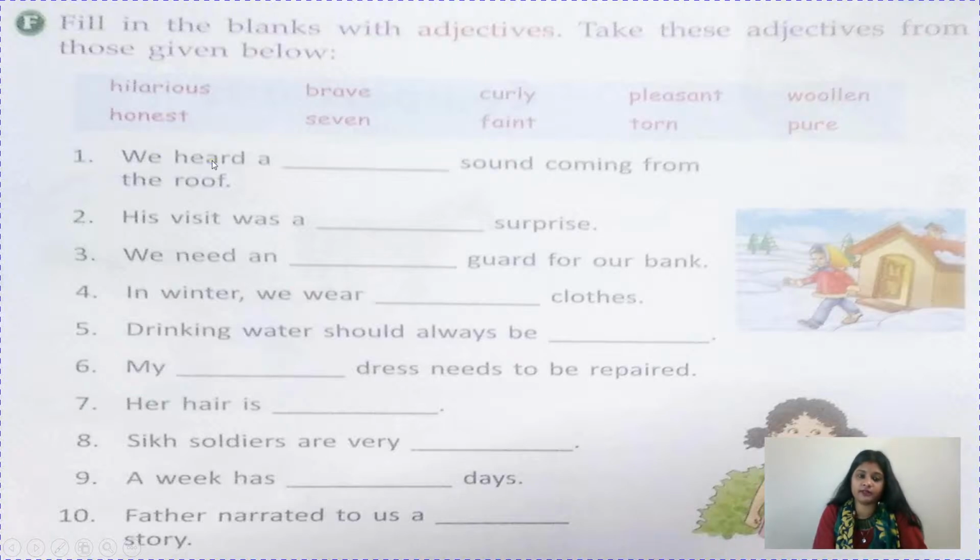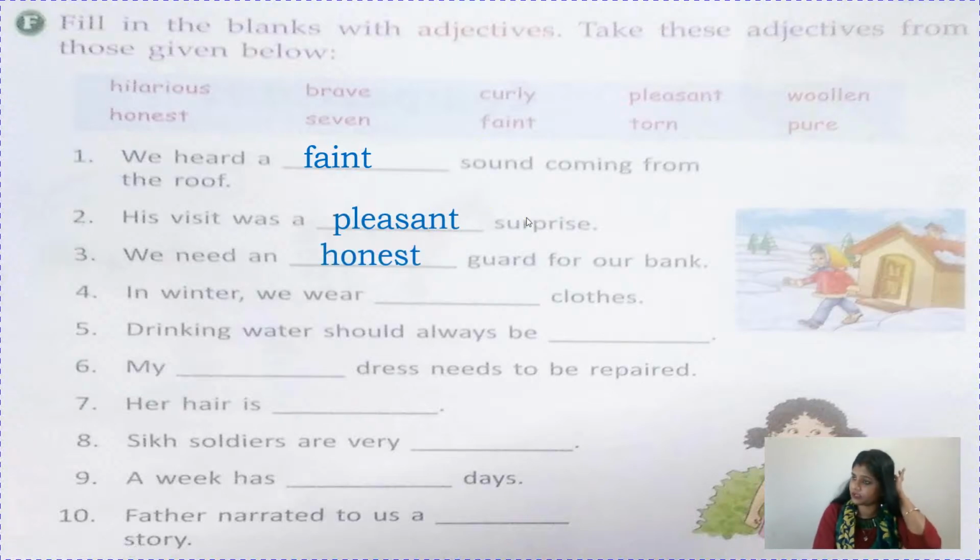So the first one we have to write: we heard a faint sound coming from the roof. Okay. His visit was, see, pleasant will come here. Pleasant surprise. We need a dash guard for our bank. See children, what kind of guard do we need? Obviously honest. In winter we wear dash clothes. It is very simple. We wear woolen clothes, you know. Drinking water should always be pure.